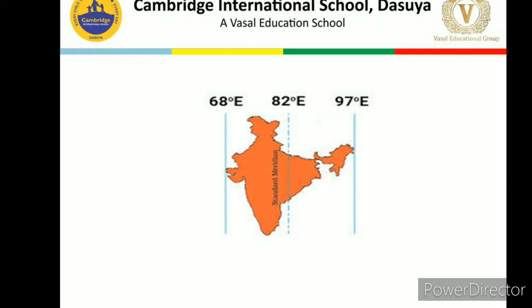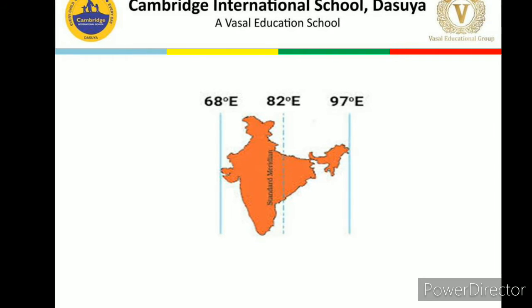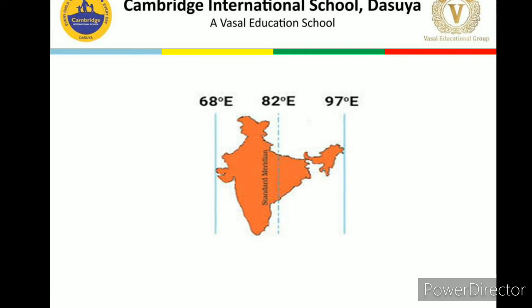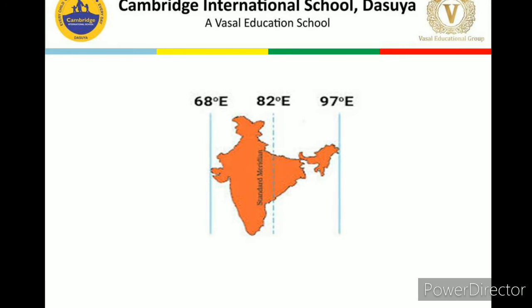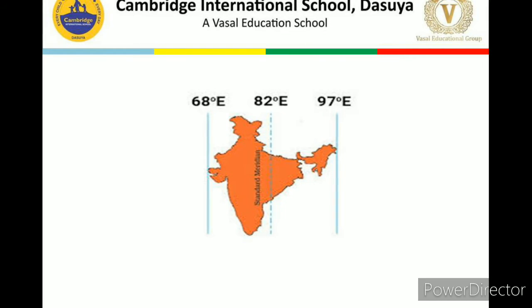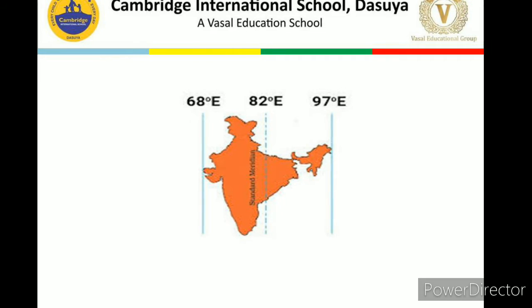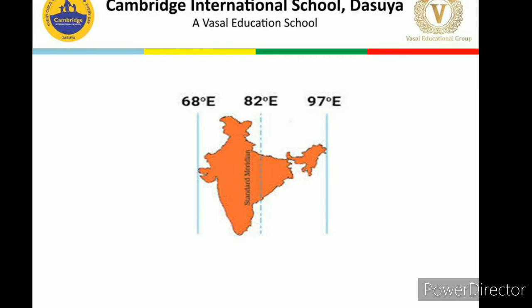You can see the longitude 68 degree east, that is crossing through Dwarka, as well as 97 degree east, that is crossing from Dibrugarh in Assam. So there are so many longitudes here, and there will be a time difference of 1 hour 45 minutes.